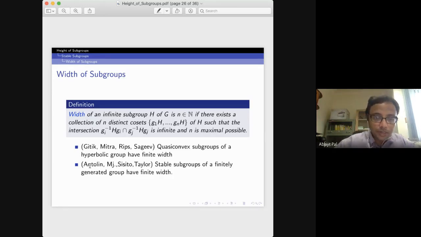So again, this similar thing holds for the stable subgroups. This has been proved by Antolin, Mann, Mada, Sisto, and Taylor. They have proved that stable subgroups of a finitely generated group have finite width.